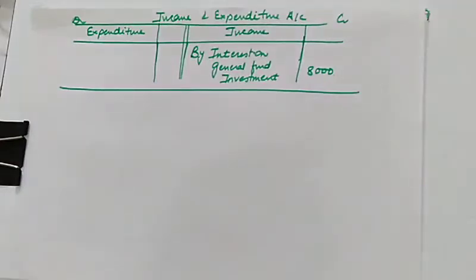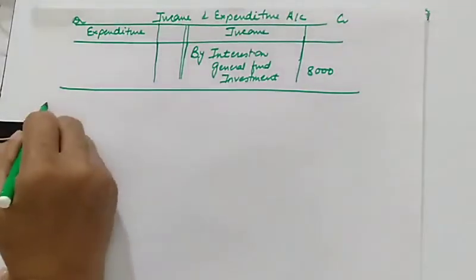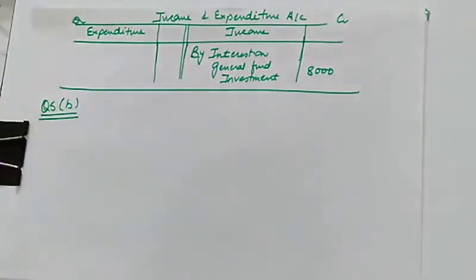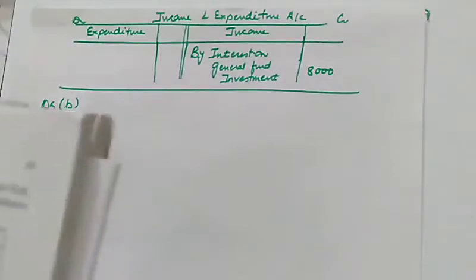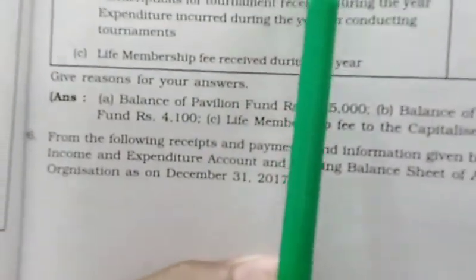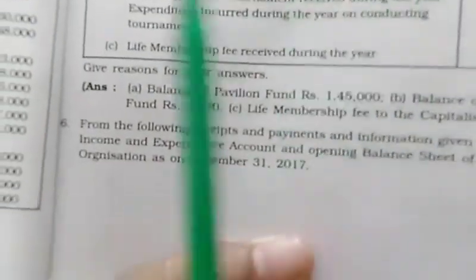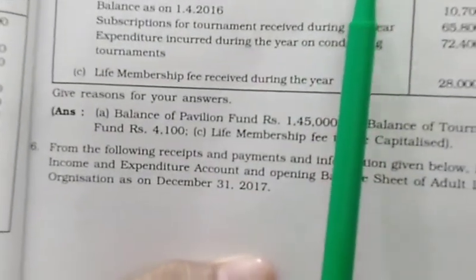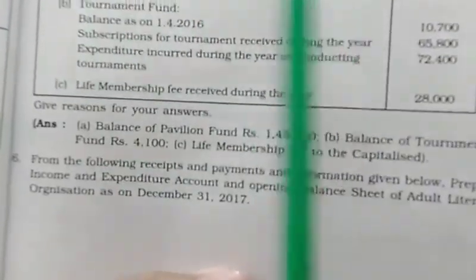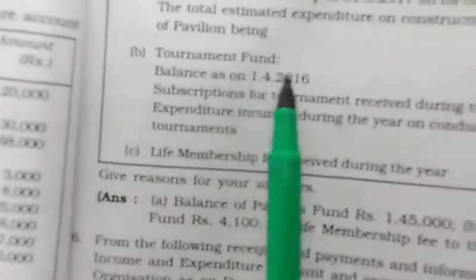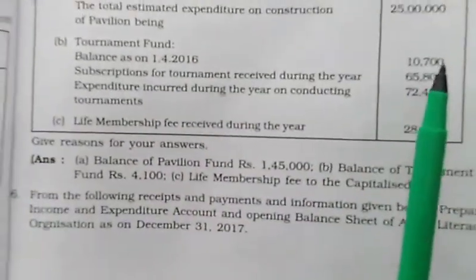Now let us do one more numerical. This is question number 5, and we will be doing B part of this question. This is also based on fund based accounting. So let us read this B part. The C part I will be doing later on because I have not taught you the treatment of capital fund, the non-restricted fund, which is of capital nature. So tournament fund is given to you in the B part as 10,700.